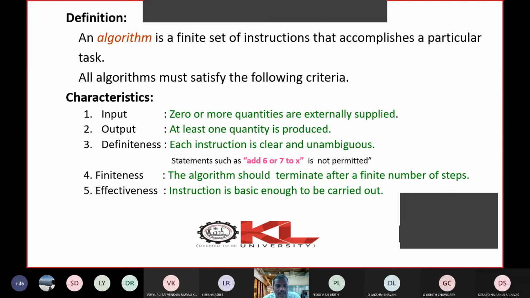Normally the algorithm is specified with 5 characteristics: input, output, definiteness, finiteness, effectiveness. So I request all of you one thing: have a separate notebook for this subject, and note down these important words. What is an algorithm?